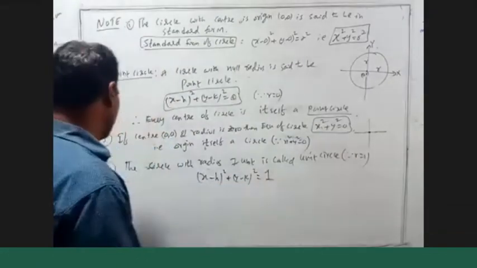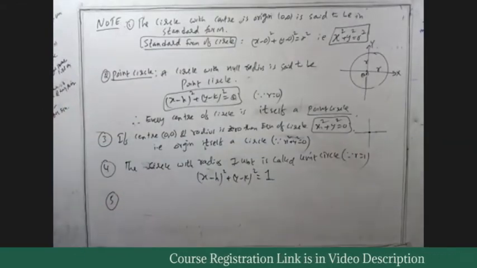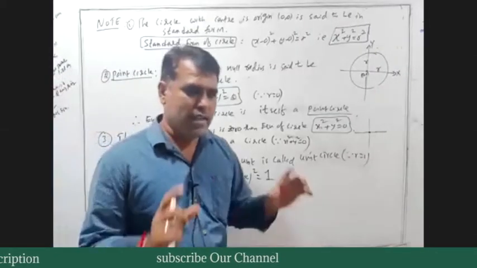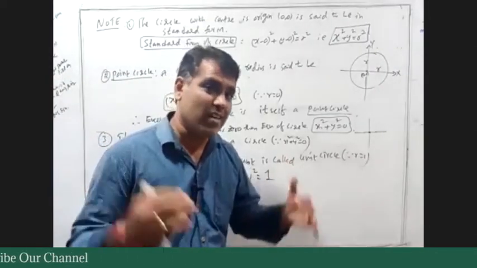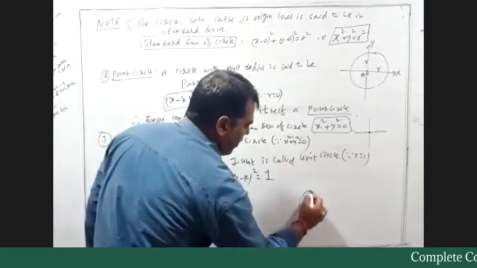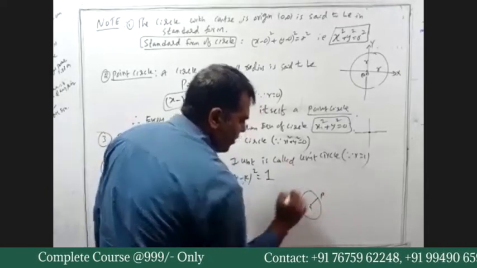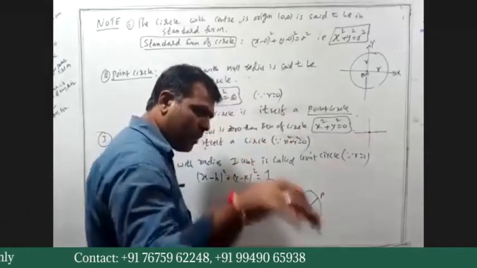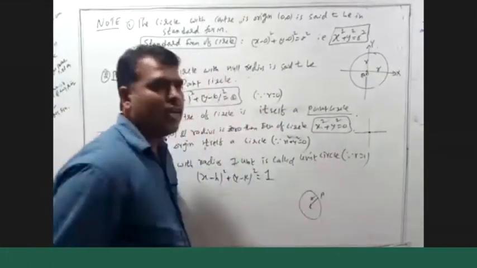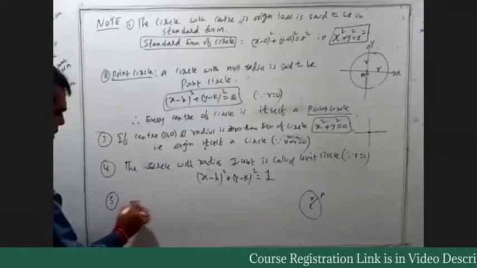Okay. Next, the fifth point. Now the condition for a point to lie on a circle. What is the condition? Here we have a circle with a center, and this is a point P. The condition for the point to lie on this circle is that the distance between these two is always the radius.